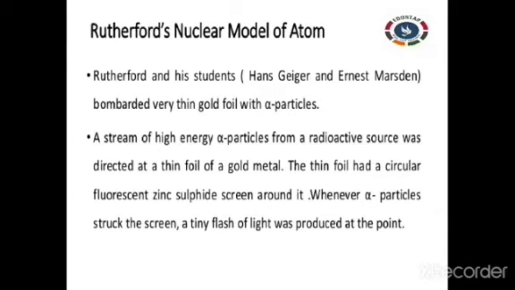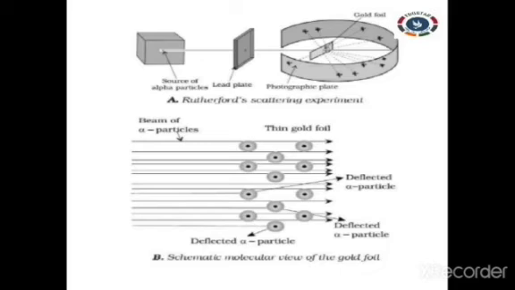How did he conclude these things? By his experiment. So let us see his experiment now. This was the setup actually made by Rutherford. He had alpha particles as a source. He passed those alpha particles through a lead plate, and after crossing the lead plate, they struck a thin gold foil, which was kept on another side.